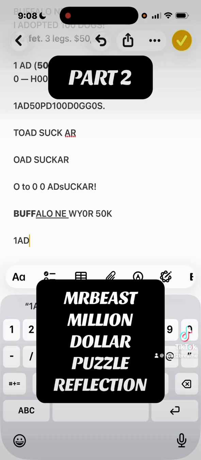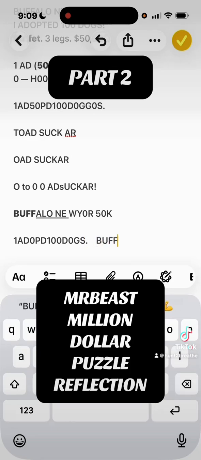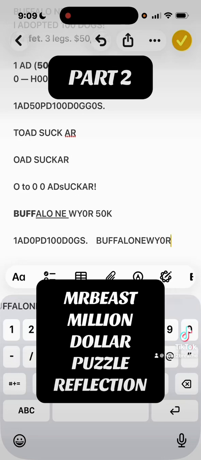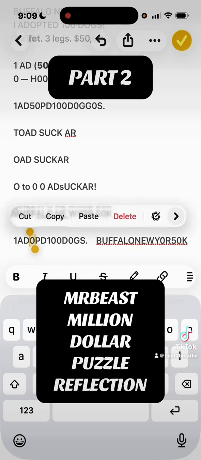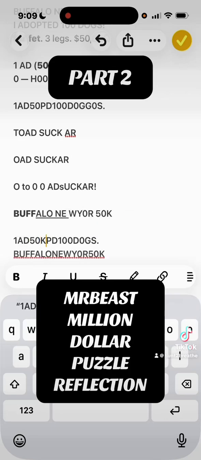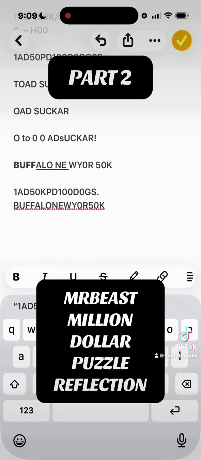1, add, 0, paid, 100 dogs, and then Buff. Alone. And then we insert that, and it becomes wire 50K. And maybe because it says that, that's kind of an instruction to say, okay, over here we should mirror it. And so we should put in one ad, 50K paid, 0 dogs. And then you have Buffalo, New York.